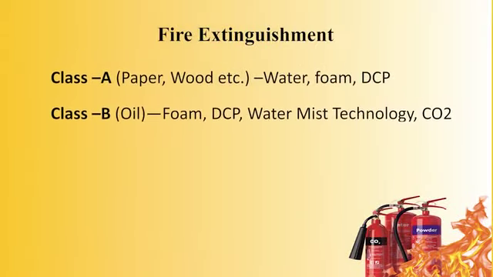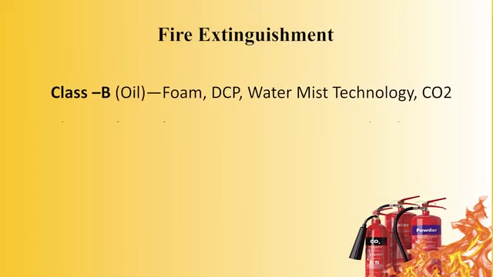Now the class B, oil. This fire is to be extinguished by foam, water mist technology, dry powder and CO2. What is water mist technology?